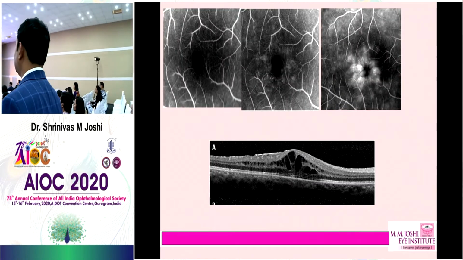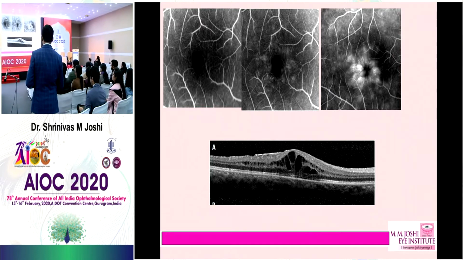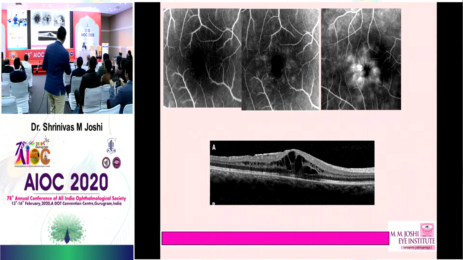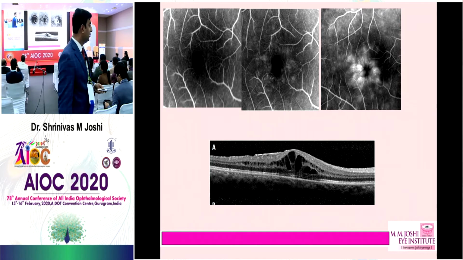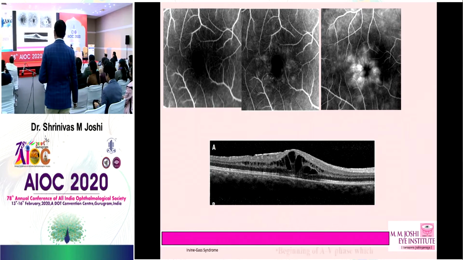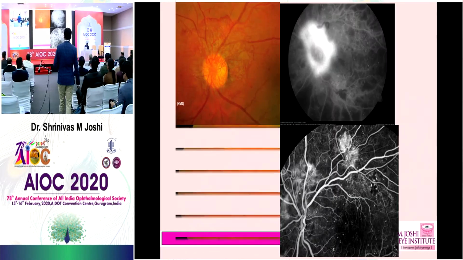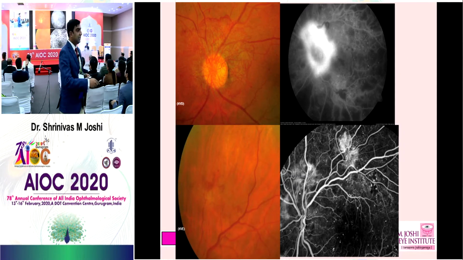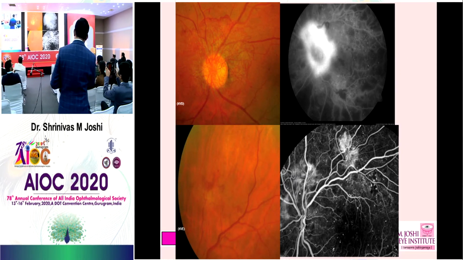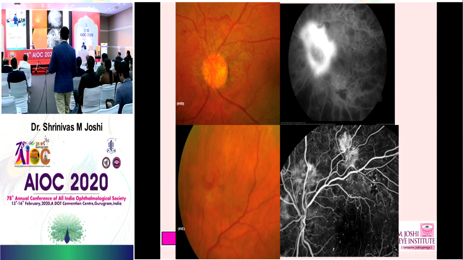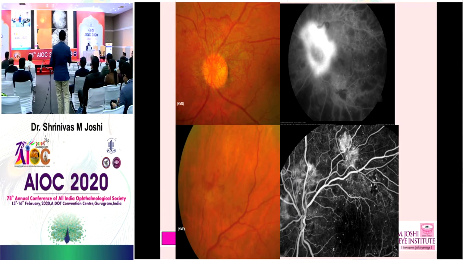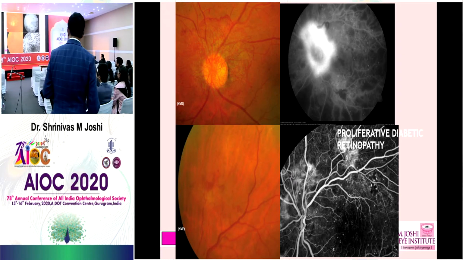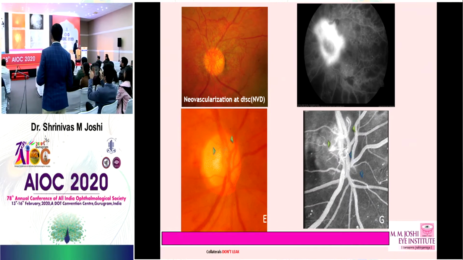So let's go into it. What is this? Very good. So this is nothing but a cystoid macular edema. OCT is also given as a clue here, where you can see intraretinal fluid spaces. Okay, let's go to the next. What are these? So this is the neovascularization of the disc, where you see the leakage at the disc. Okay, the next one, NVE. So you can see the hyperfluorescence due to neovascularization elsewhere, because of the proliferative diabetic retinopathy. And what are these?